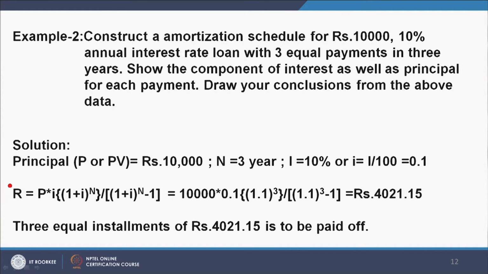So, R or the annuity, R is equal to P into this formula. It basically is an annuity formula, and we are finding out the annuity value which is represented here by R, and in many cases we represent this by A also. So, R is equal to 10,000 into 0.1 into this factor, which comes out to be 4021.15. So, 3 equal installments of 4021.15 are to be paid off to get the 10,000 loan.